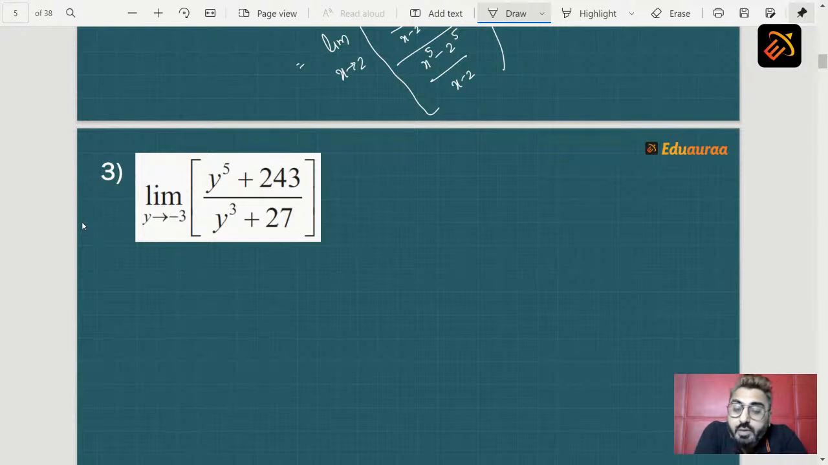limit y tending to minus 3, y raised to 5 plus 243 upon y cube plus 27. Now that's a tricky question students. How do we solve it?